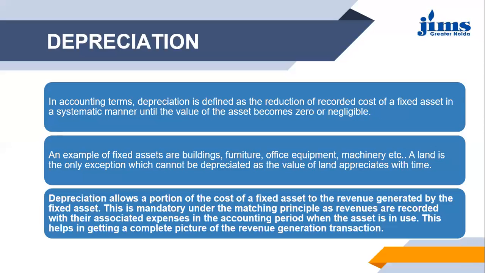And since depreciation is one of the expenses that has been incurred in order to earn the revenue, that is why it has been shown on the debit side. And also it is reducing the value of the asset, because after usage the asset value is declining. So this helps in getting a complete picture of the revenue generation transaction and its related expenses also.